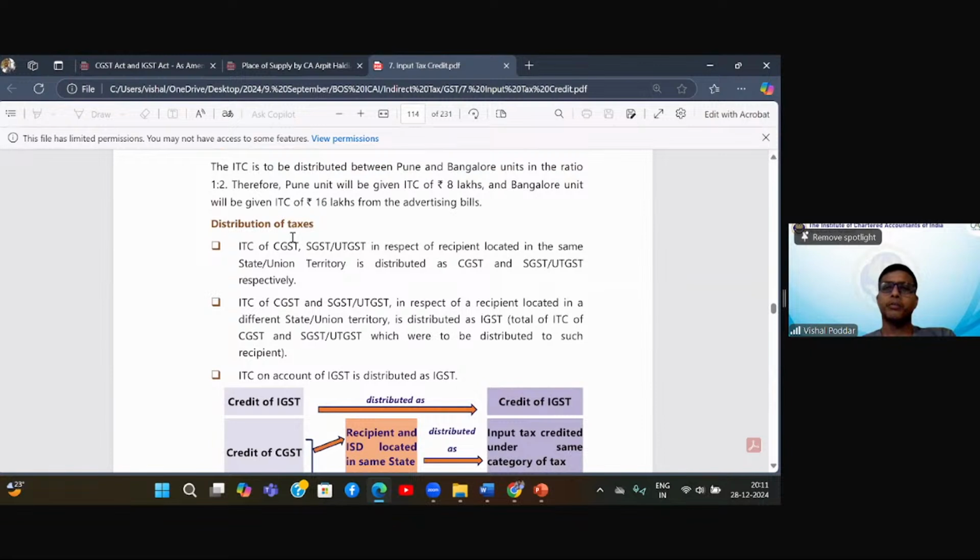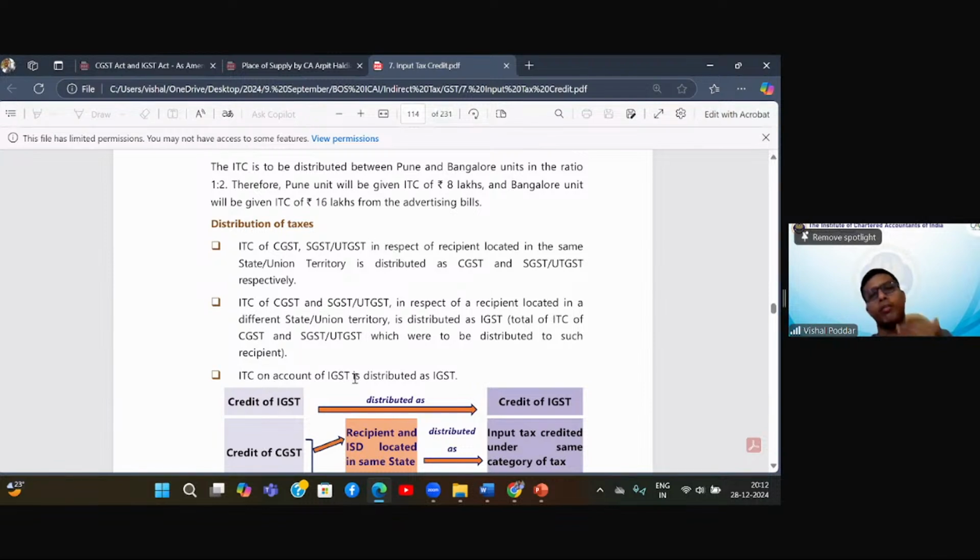Now, distribution of taxes. ITC of CGST and SGST in respect of a recipient located in the same state will be distributed as CGST and SGST only. However, ITC on CGST and SGST, where the recipient is located in a different state, will be distributed as IGST. This is what I explained earlier also. So when I'm distributing my CGST plus SGST credit, if the recipient unit is in my state, I will distribute it by the name CGST plus SGST only. But where the recipient is outside my state, I will give them the share, but by the name IGST.